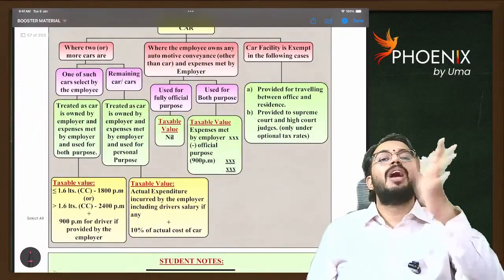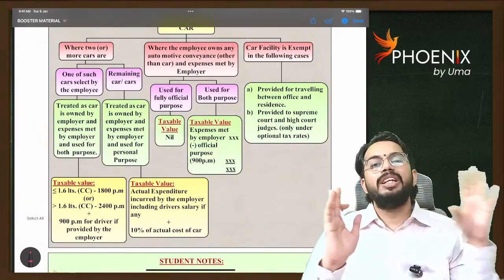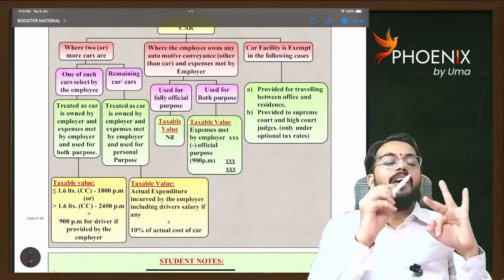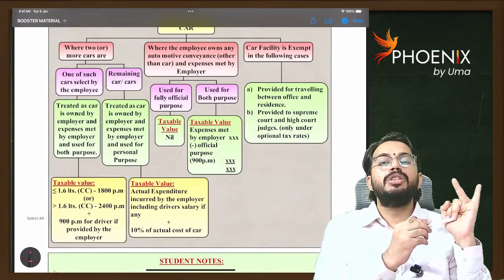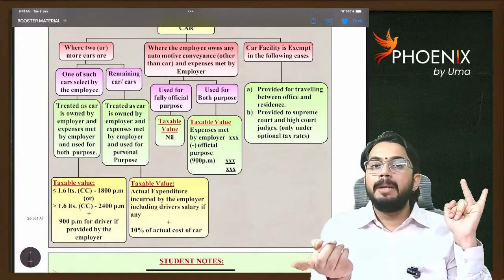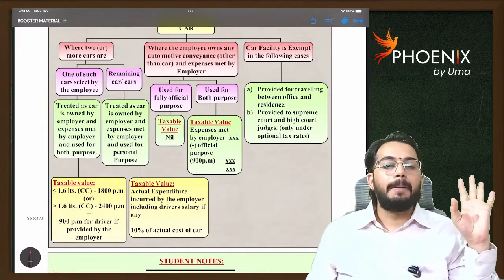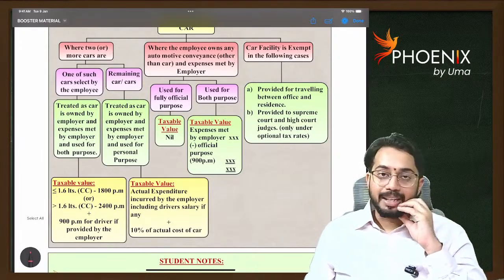If two or more cars are given, let's say there is a CEO. For the CEO, three cars are given. Out of three cars, one car will be considered as used for office purpose and personal purpose. The remaining two cars are considered as used for personal purpose and accordingly they are taxable.